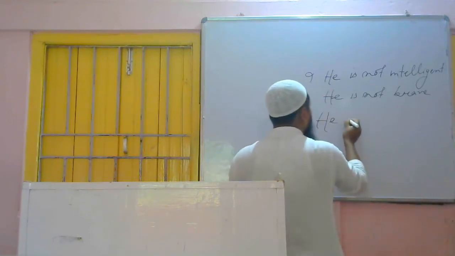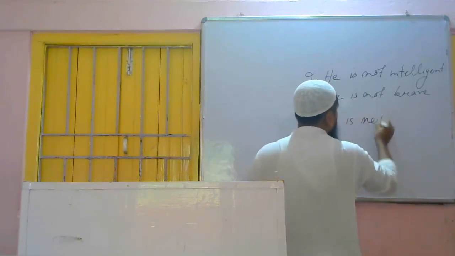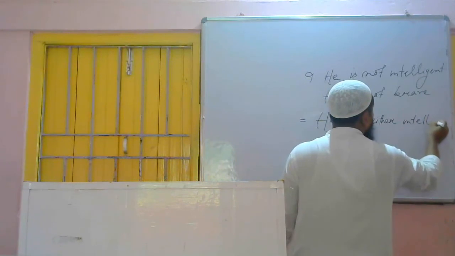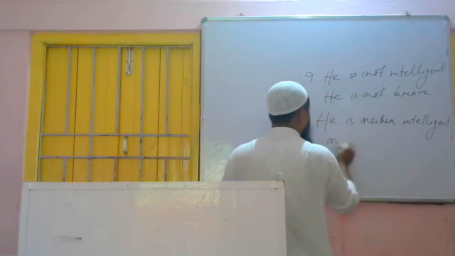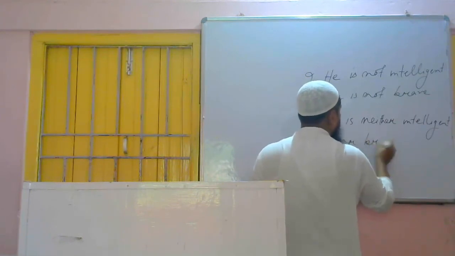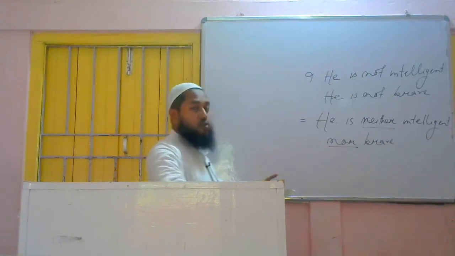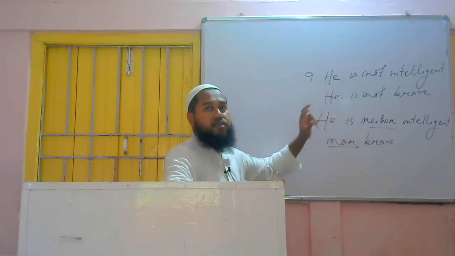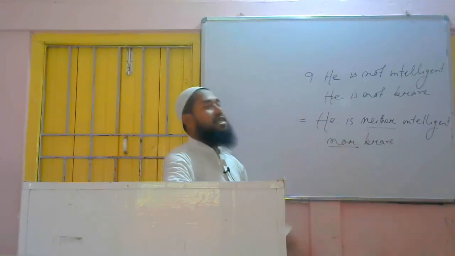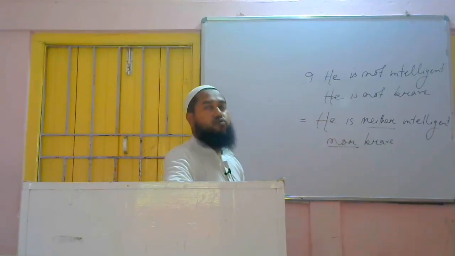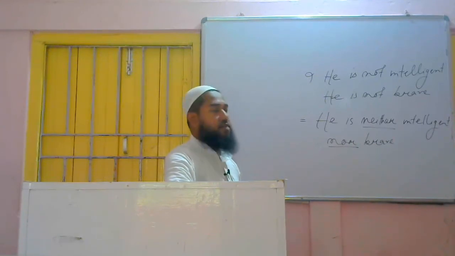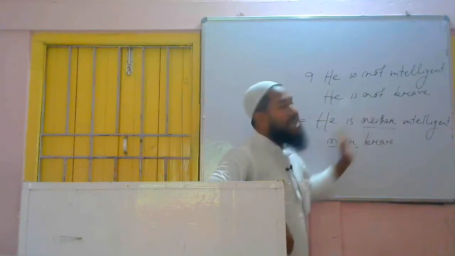He is neither intelligent nor brave. Finished. Here, using "neither nor", we have to be very careful. Neither will be used after the auxiliary verb. If there is no auxiliary verb in the sentence, then after the subject we can use neither. If an auxiliary verb is there, then neither will be used after the auxiliary verb. And then for the second negative quality, it will be nor.